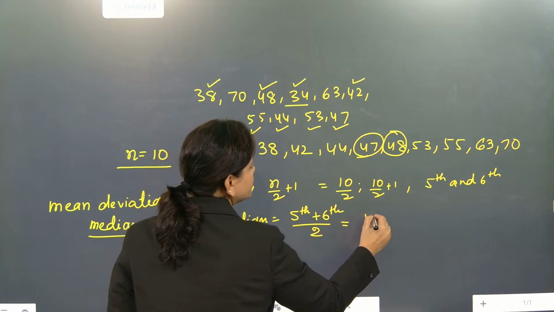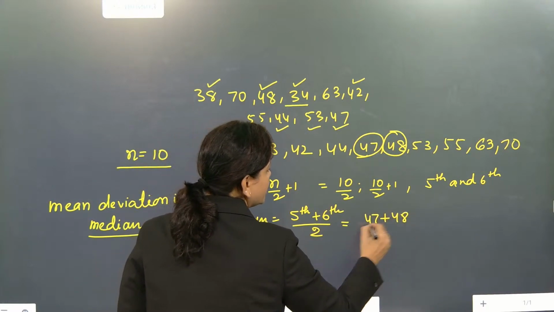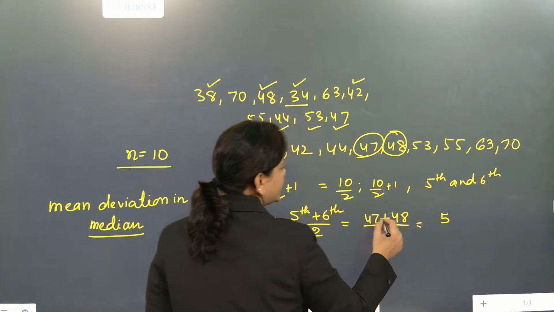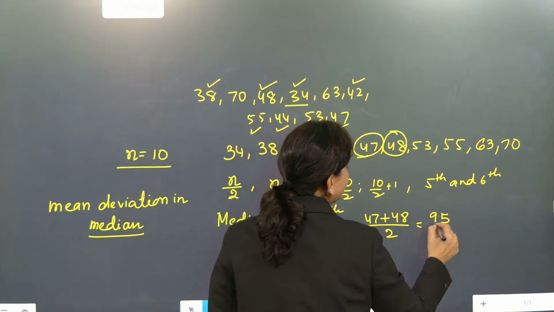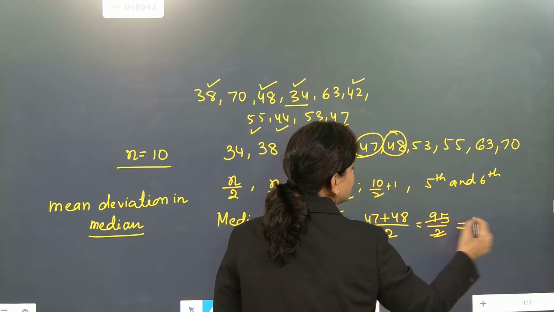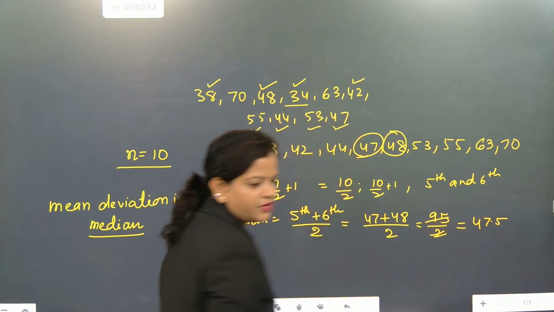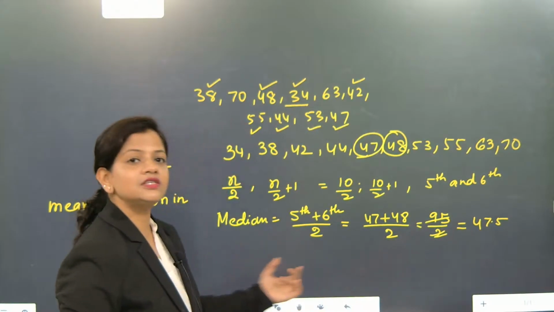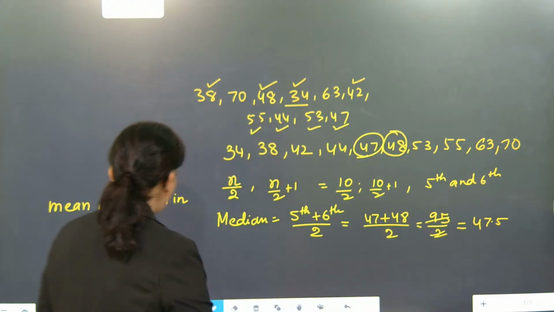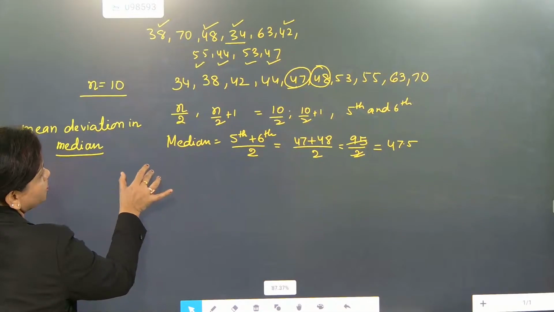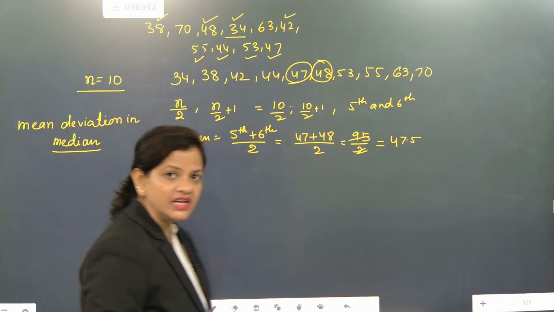So what is the fifth term? 47 plus 48 divided by 2. That is 95 divided by 2. So 47.5 came, beta. Once you got 47.5, this is your median. Now after this we have to find the deviation. So this is one part: median finding.